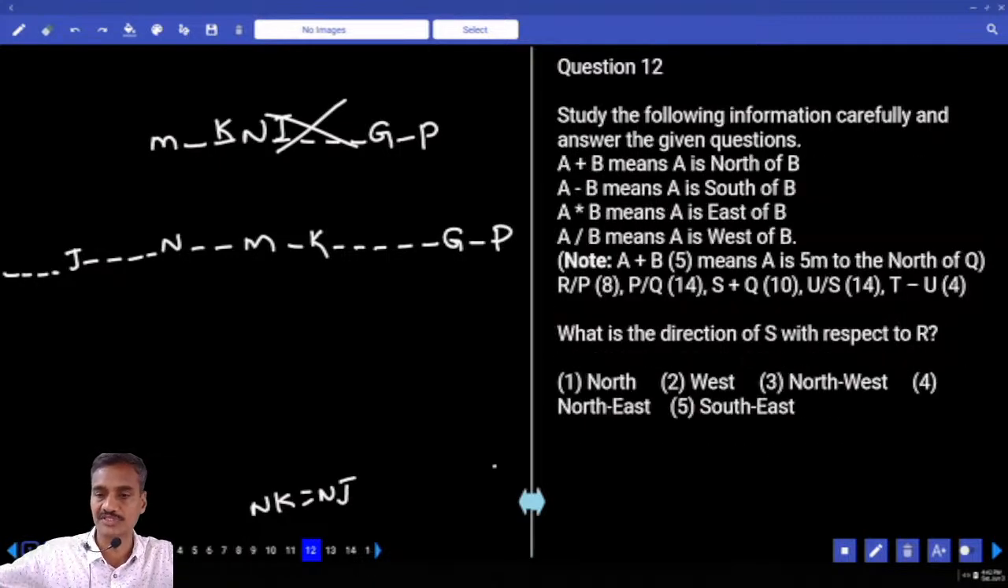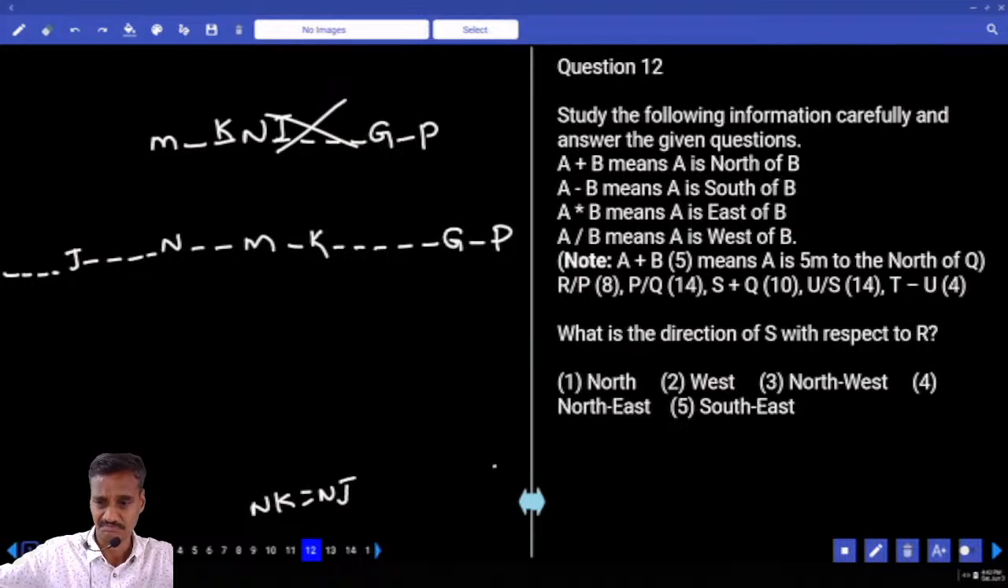Now 12 to 14 comes under directions. There are 3 questions. A plus B means A is to the north of B, minus means A is to the south, and so on. In all the cases we discuss from A to B only. A plus B bracket 5 means A is 5 meters to the north of B.